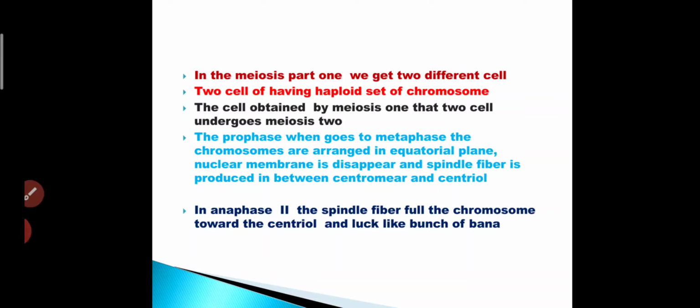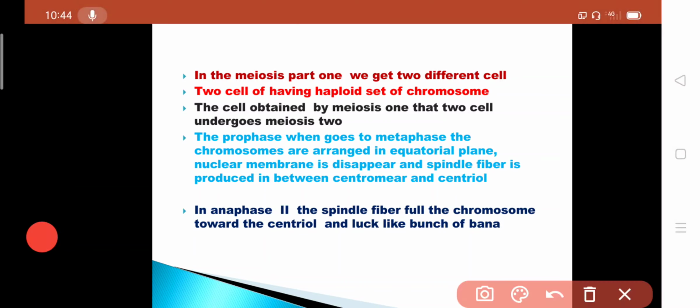In meiosis 1, we get two cells having a haploid set of chromosomes. We know what a haploid set of chromosomes is. The two cells obtained by meiosis 1 undergo meiosis 2.